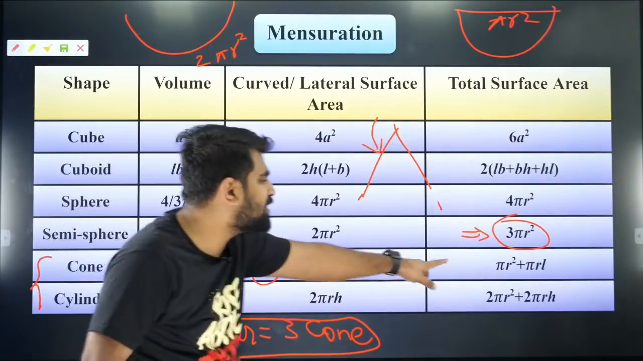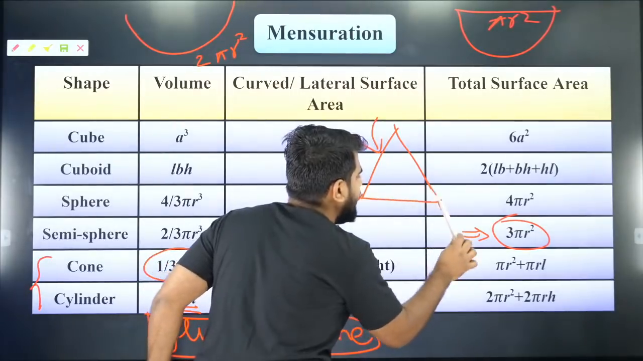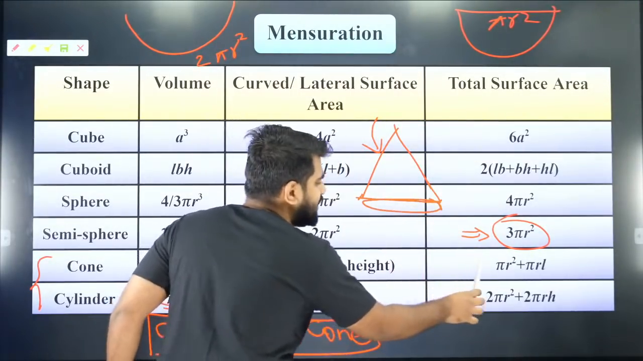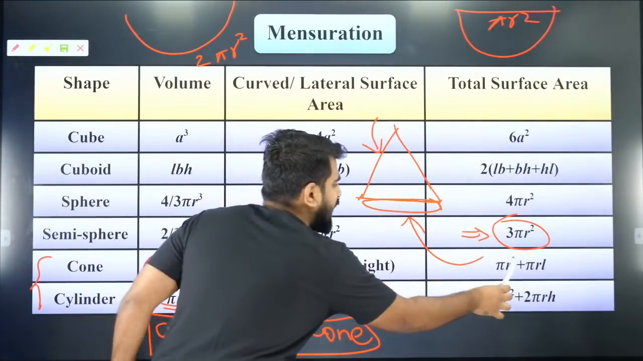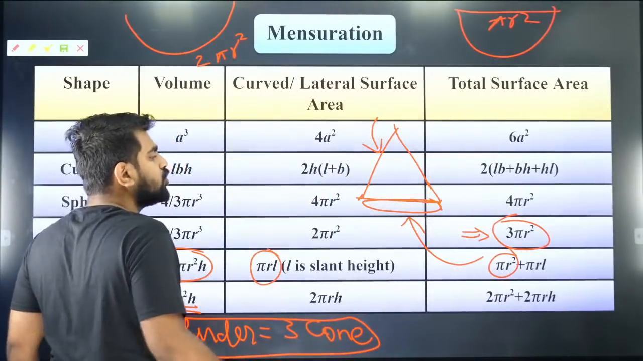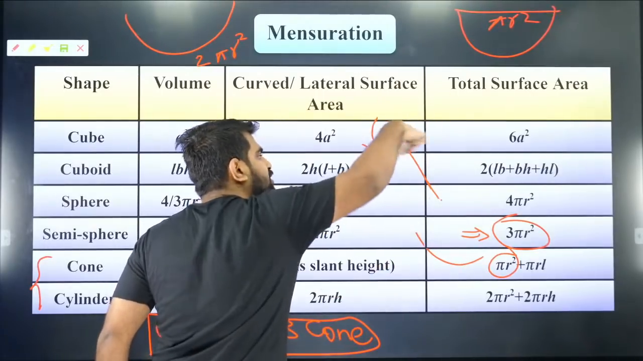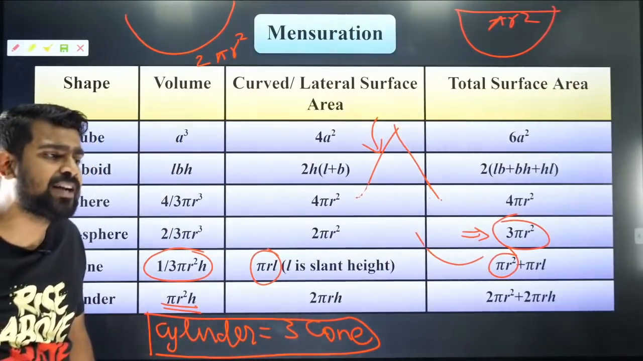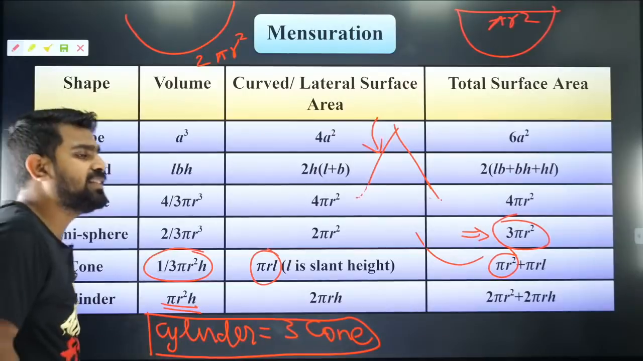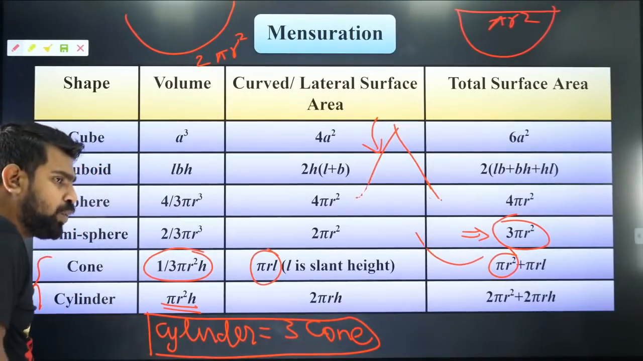So if you want the total surface area, then you have to include the base area also. So this is your base area included. That is why you see pi r square there. If you do not include pi r square, then what you have is just the curved surface area. Did you all understand that? Everybody?